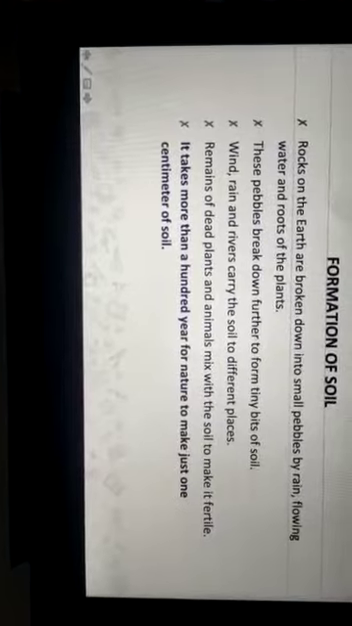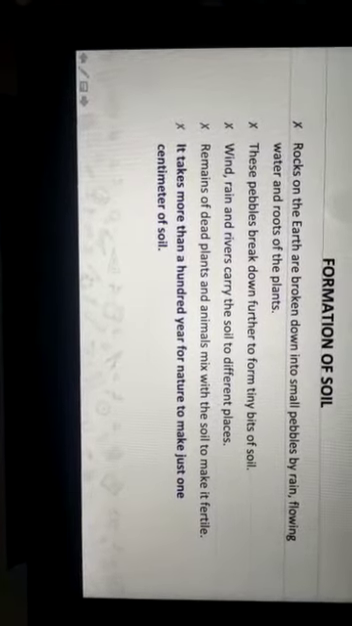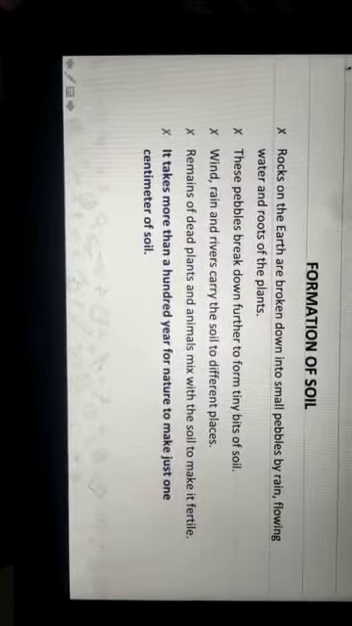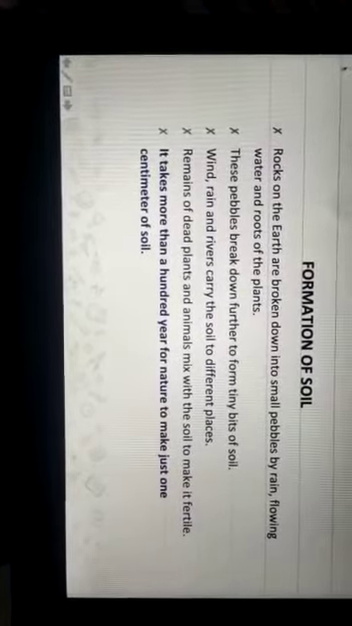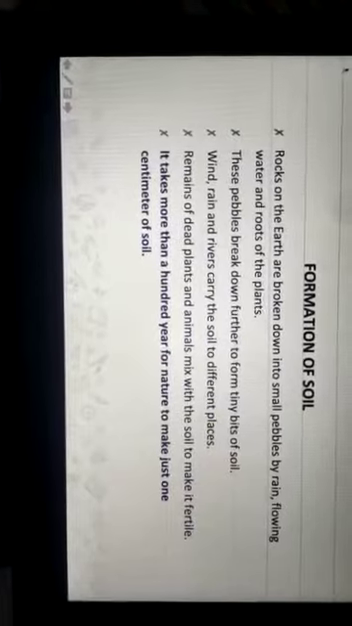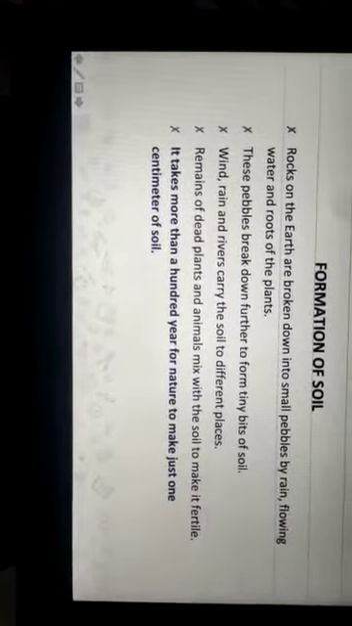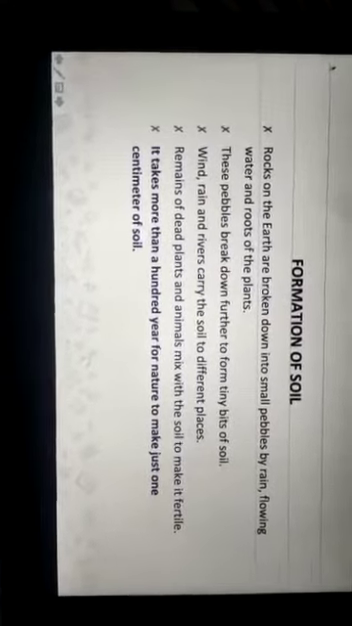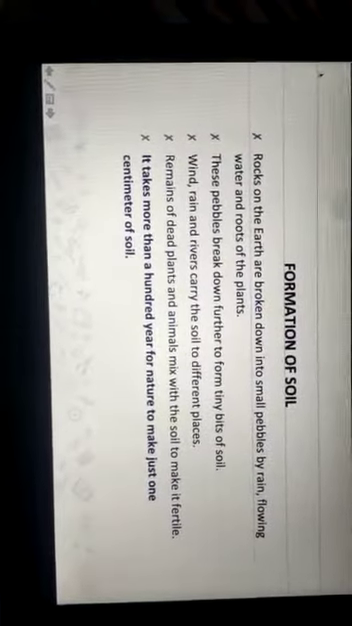It takes more than 100 years for nature to make just 1 centimeter of soil. Now again, this is very important, how much time does it take for the formation of soil? It takes more than 100 years for nature to make just 1 centimeter of soil. How much time does it take to make 1 centimeter of soil? More than 100 years, okay.